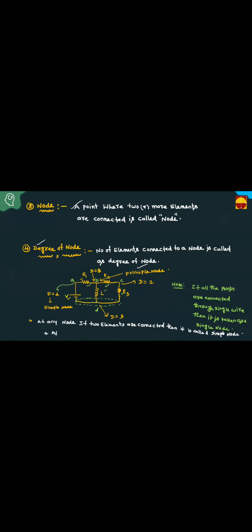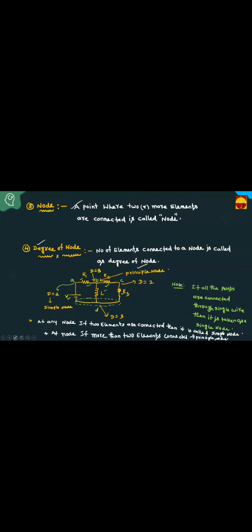At any node, if 3 or more than 3 elements are connected, that is, if more than 2 elements are connected, then it is a principal node.